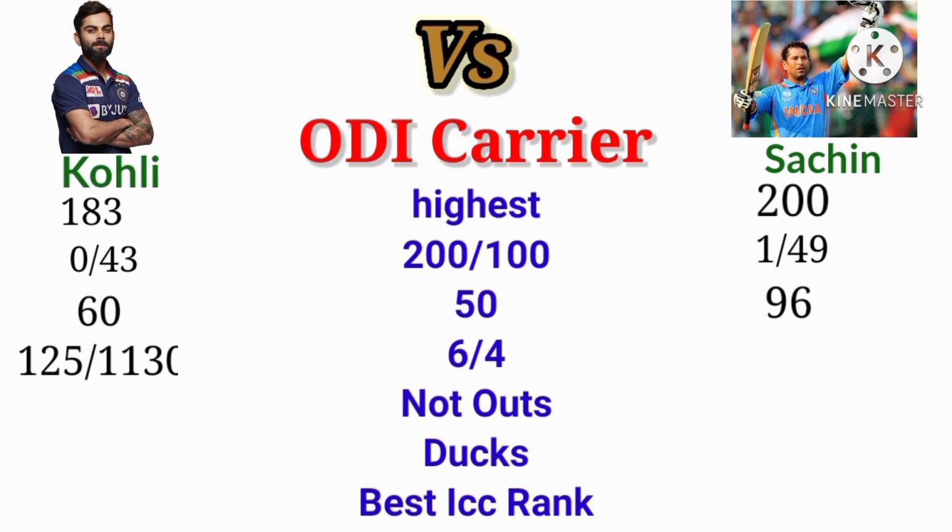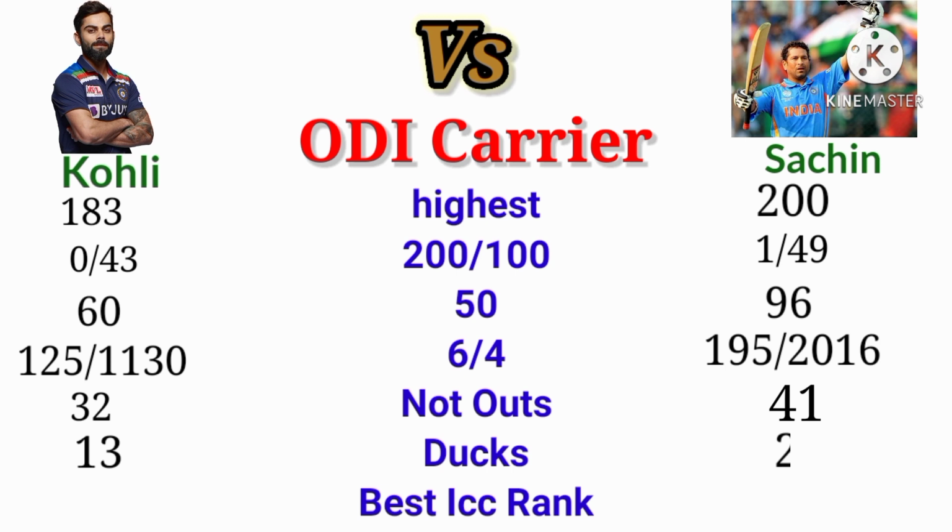The 6s and 4s Kohli hit in ODI is 125 and 1130. The 6s and 4s Sachin hit is 195 and 2016. The not outs of Kohli in ODI is 32. The not outs of Sachin in ODI is 41. The ducks Kohli got in ODI is 13. The ducks Sachin got in ODI is 20.